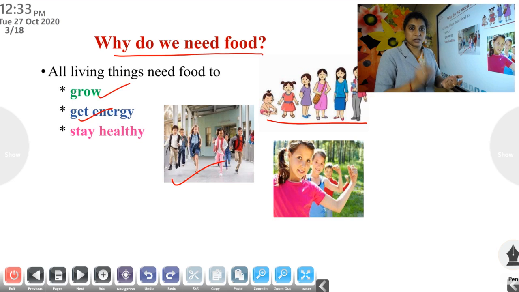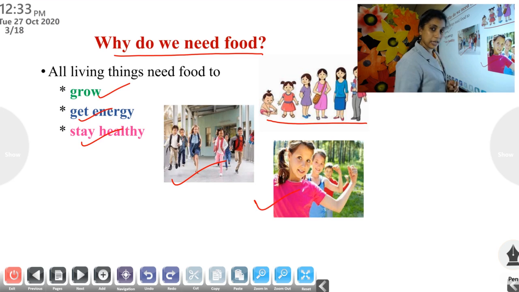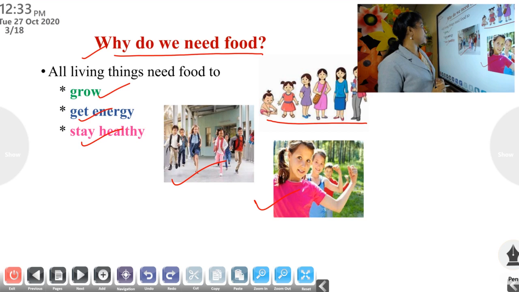Running, jumping, reading, writing, thinking. Okay. Then third one, stay healthy. To stay healthy means to keep our body fit. Okay. So one question, why do we need food? We need food to grow, to get energy and to stay healthy. Once again, we need food to grow, to get energy and to stay healthy. Got it? Okay.